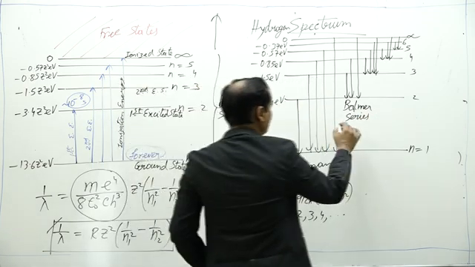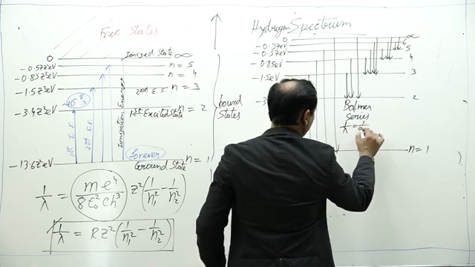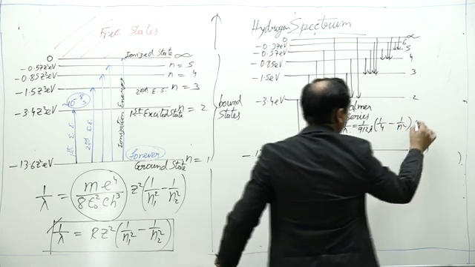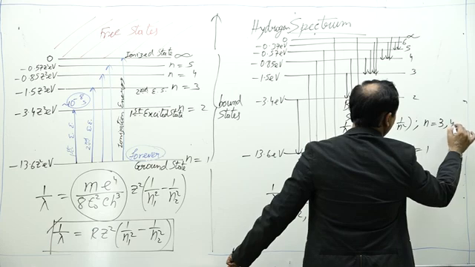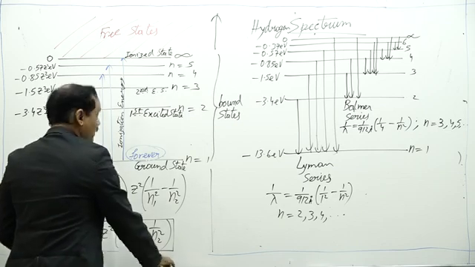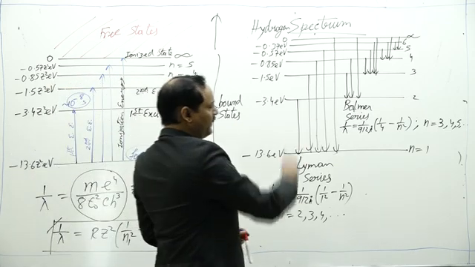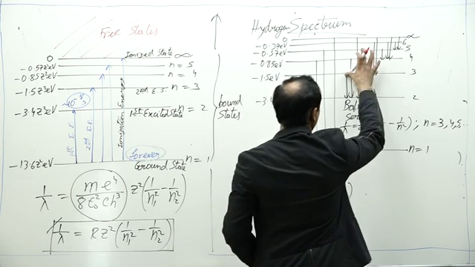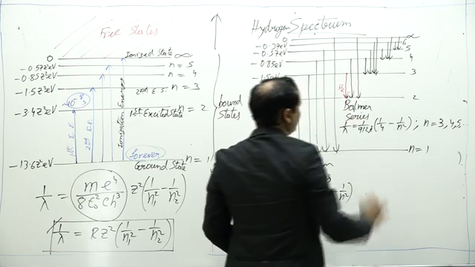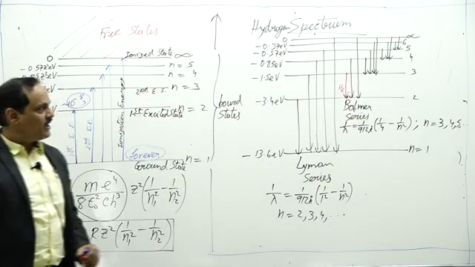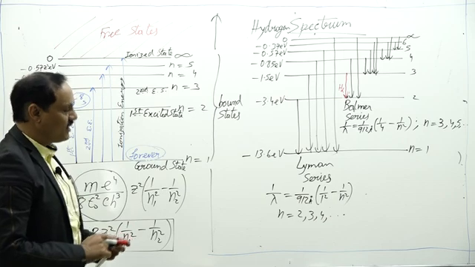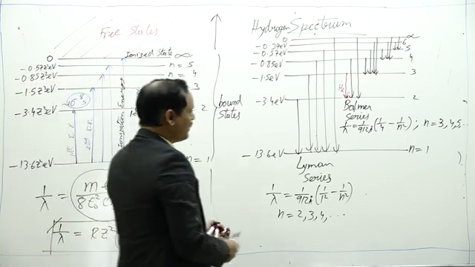So here we have the wavelength formula: 1 by lambda is equal to 1 upon 912 angstrom, into 1 by 4 minus 1 by n square, where n is equal to 3, 4, 5, etc. For the transition from 3 to 2, if I find the wavelength, the color of this line comes out to be red. This line is called H alpha line. So the first line of Balmer series, 3 to 2, is called H alpha. Its color is red.